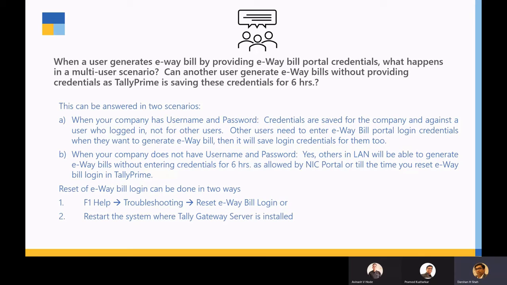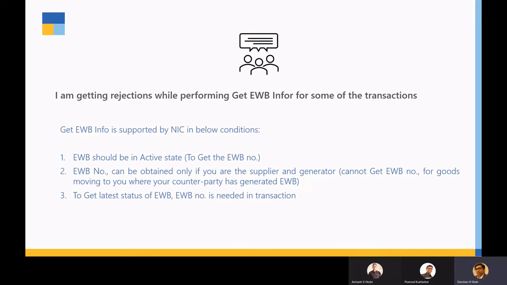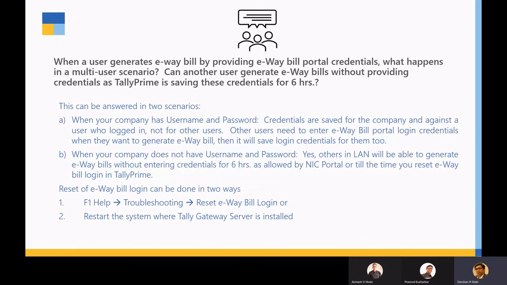Basically, in your company, if it is with username and security control on, and everybody has different usernames and passwords, then one user will have to enter the username and password of the NIC portal credentials once, and only then will he be able to get that 6 hours of free, smooth exchange of information.